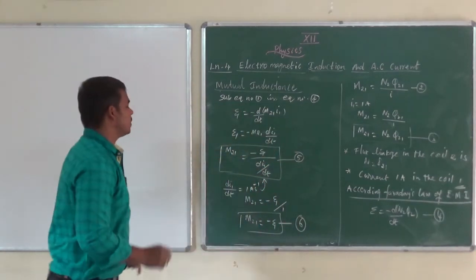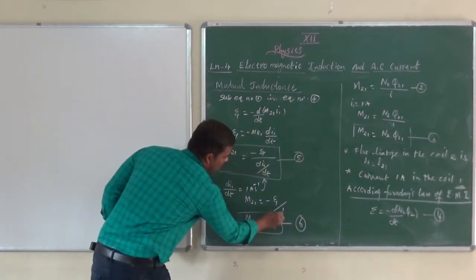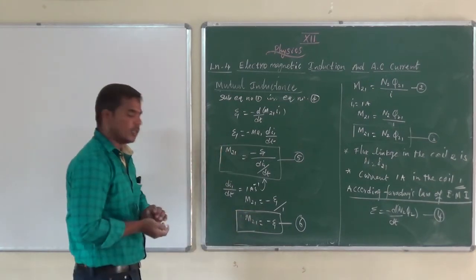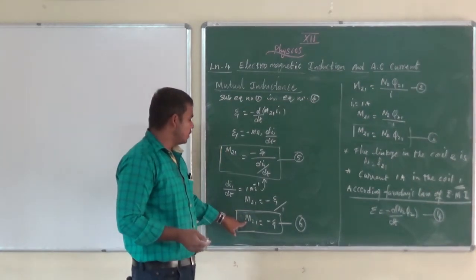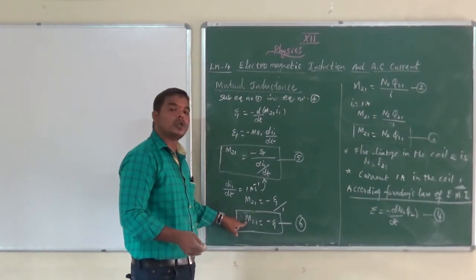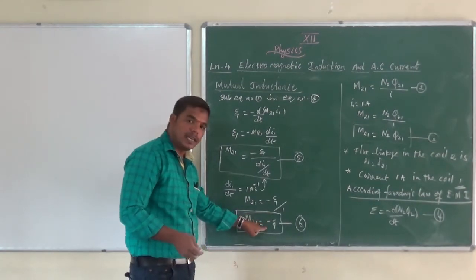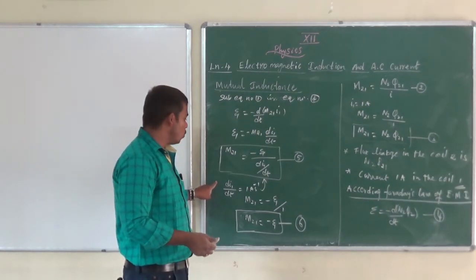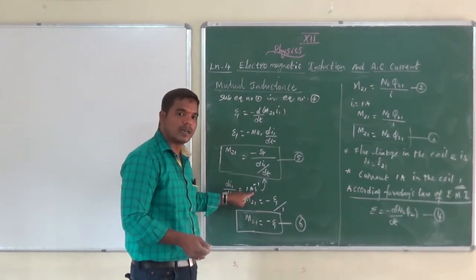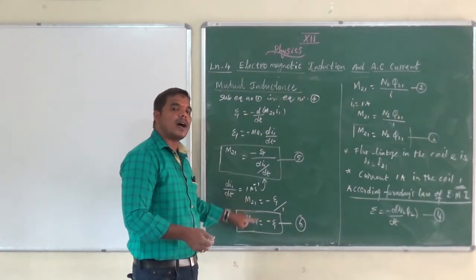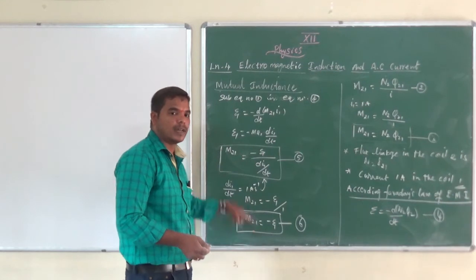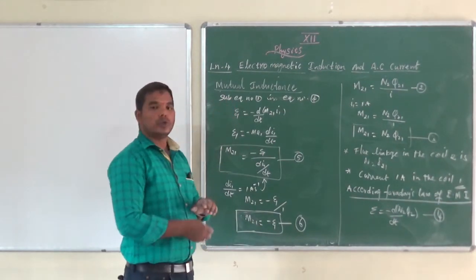Using equation number 6, I will give the definition of the coefficient of mutual inductance. The coefficient of mutual inductance between two coils is defined as follows. When the rate of change of current is 1 ampere per second in one coil, the opposing induced EMF produced in the other coil is known as the coefficient of mutual inductance.